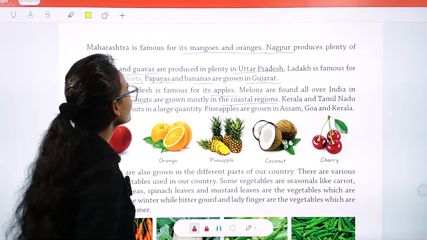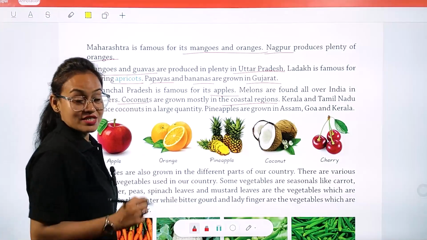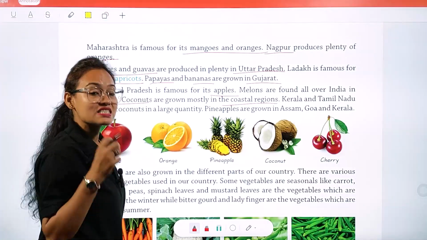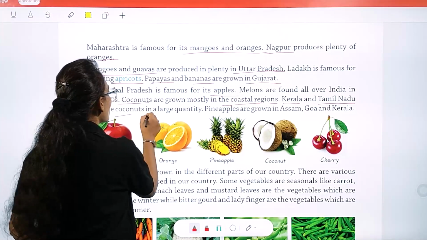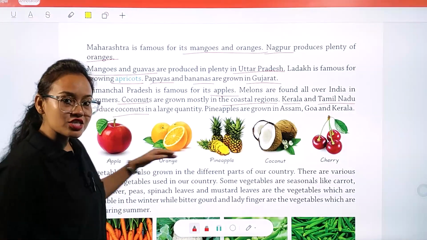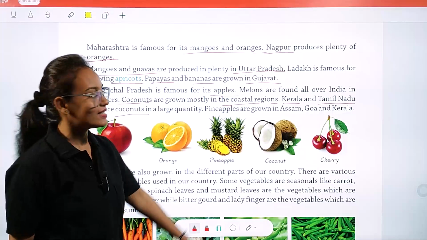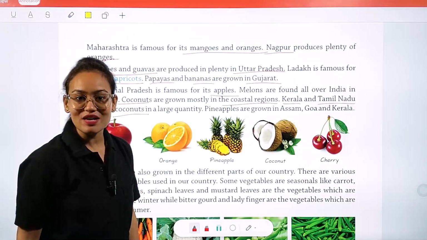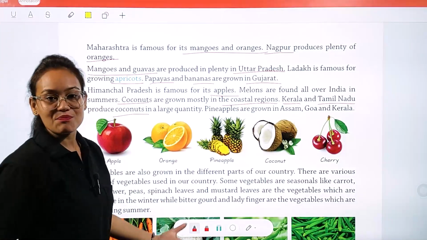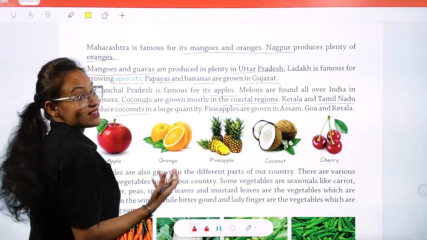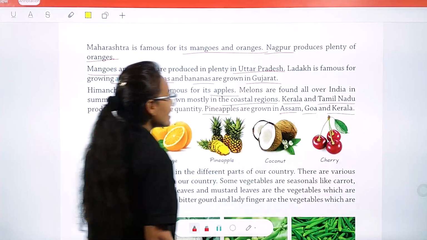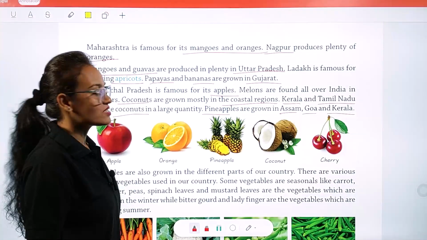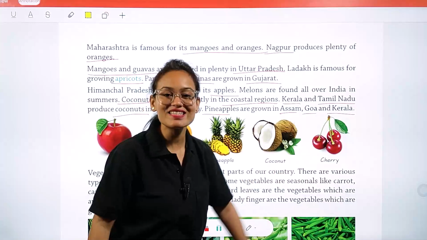Now Kerala and Tamil Nadu. See, in coastal area, it means in South India, Kerala and Tamil Nadu are famous for its coconut production. So, largest producer of coconut in India is Kerala and Tamil Nadu. Pineapples, okay, pineapples, ananas, okay, pineapples are grown in Assam, Goa and Kerala. Okay, pineapples are mainly produced in the states of Assam, Goa and Kerala.